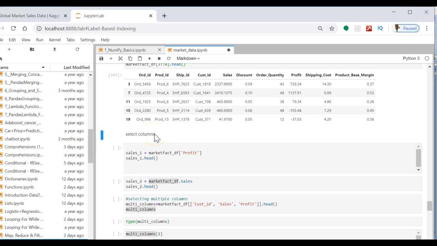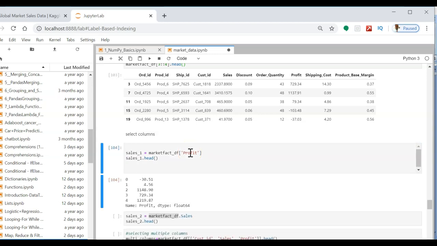Now how can we do the selection based on the column name? Let us see here. I have this market fact data and I want to select the data based on the column name. I want to select all the rows under one column, which is profit.